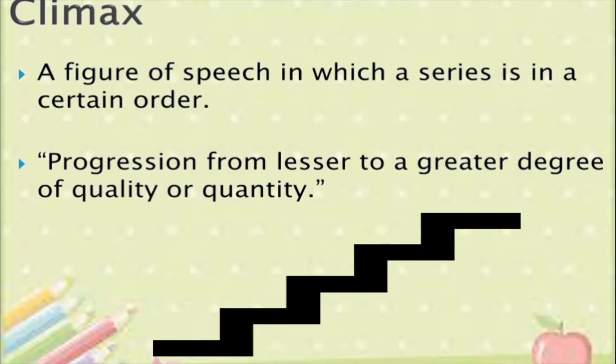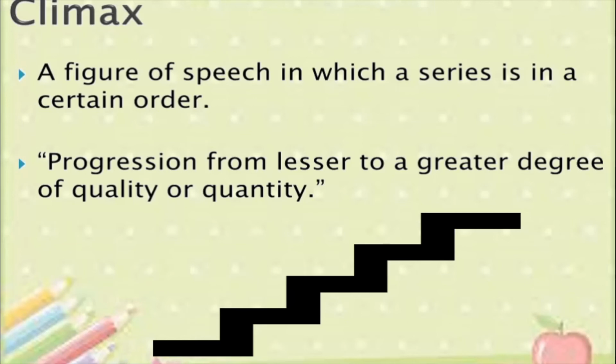In mathematics, you learn ascending order and descending order. Ascending means low to high. You start from step number 1 and you ascend and you go higher. Okay, so climax is just that. When you progress from a lesser to a greater idea, or from something which is of low quality to higher quality, something which is small to something which is bigger.